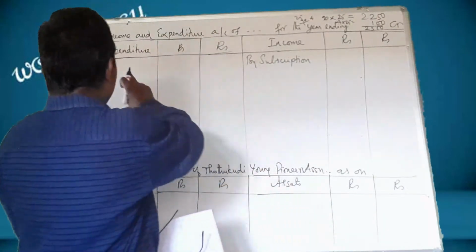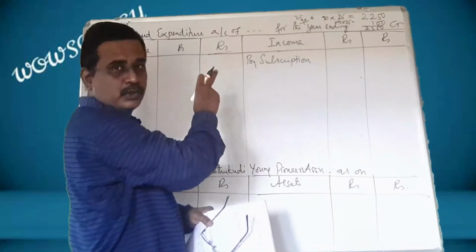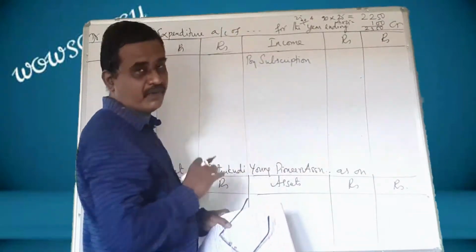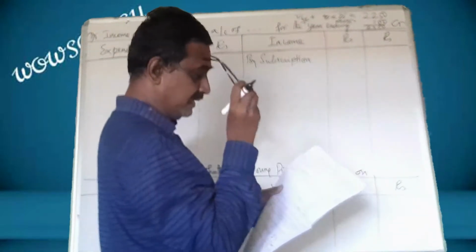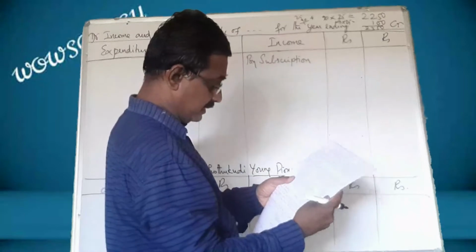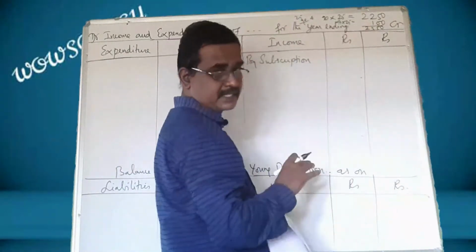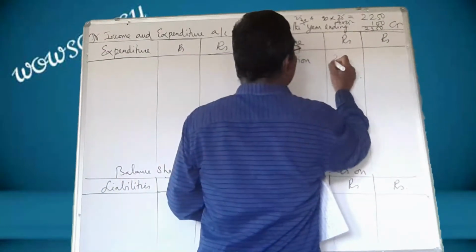Now, this is the format of the income and expenditure account. I have not written the Thoothukudi Young Pioneers Association because I don't find space. For the year ending, they have not given any date. Let us leave that. So, on the whole, the subscription collected is 2,350.